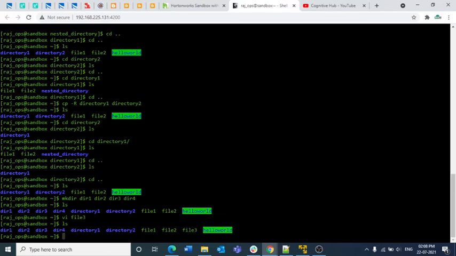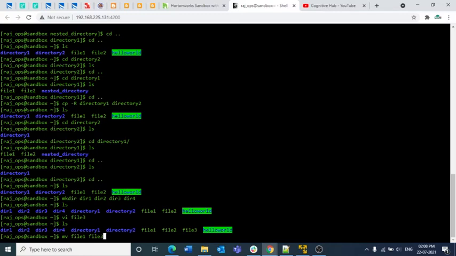So we are going to move the contents of file 1 to file 3. The command is mv space file 1 space file 3. Basically, a copy would copy the contents of file 1 and paste them in file 3, and the source file would also keep its existing data.